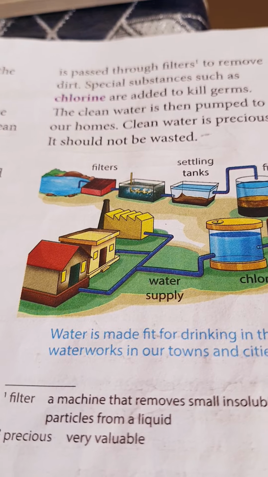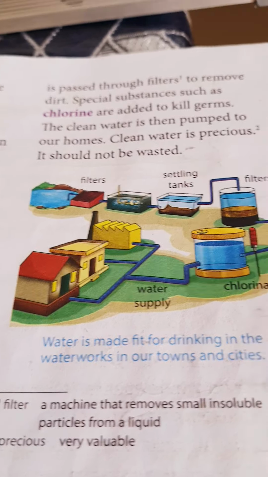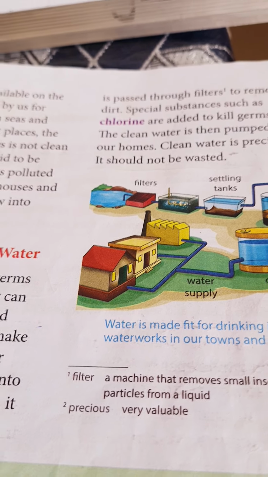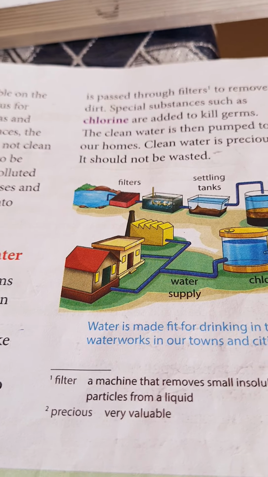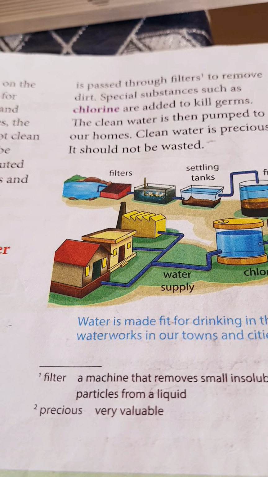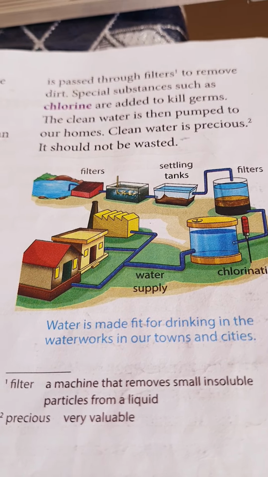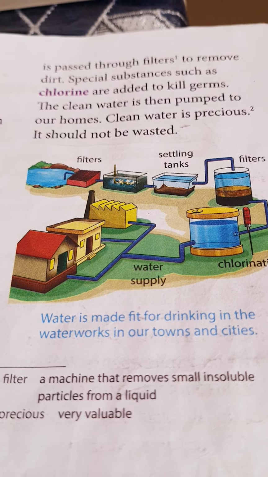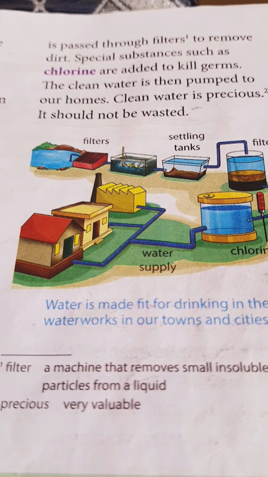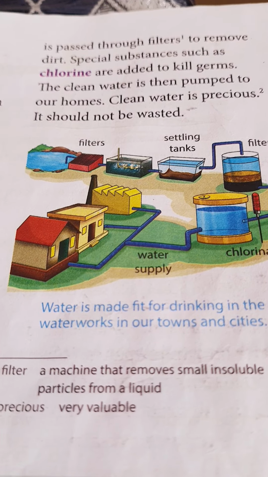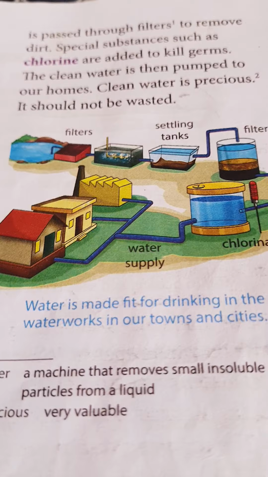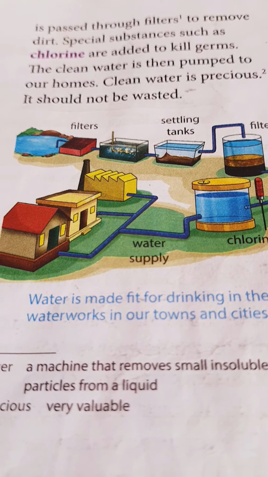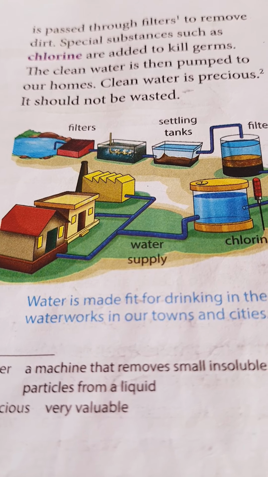Okay children, now see. This polluted water should be cleaned. The dirt and the germs in it should be removed, no? Then only we can drink water. Actually, we should not allow household waste from our houses to be left into the rivers and lakes, because of that only the water is getting polluted. Now how we clean it, we will discuss. Drinking polluted water will cause what, children? You all are aware of it. It causes several dangerous diseases. So dirt and germs have to be removed to make the water fit for drinking.